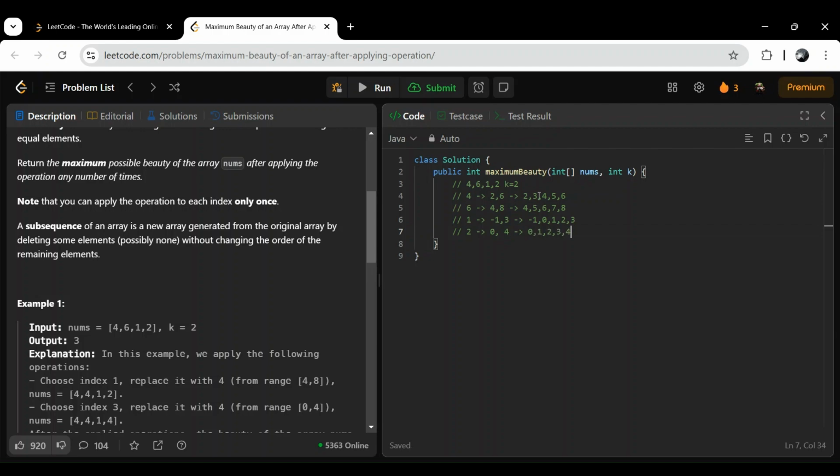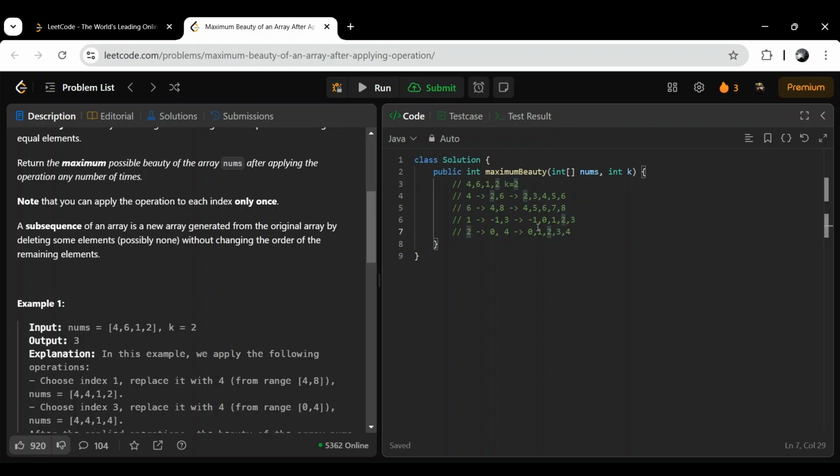So you can see 2 is common in the first, third and fourth, so 2 appears three times. We can replace these three elements with 2. We can replace these with 4 as well. We can replace these three elements with 3.